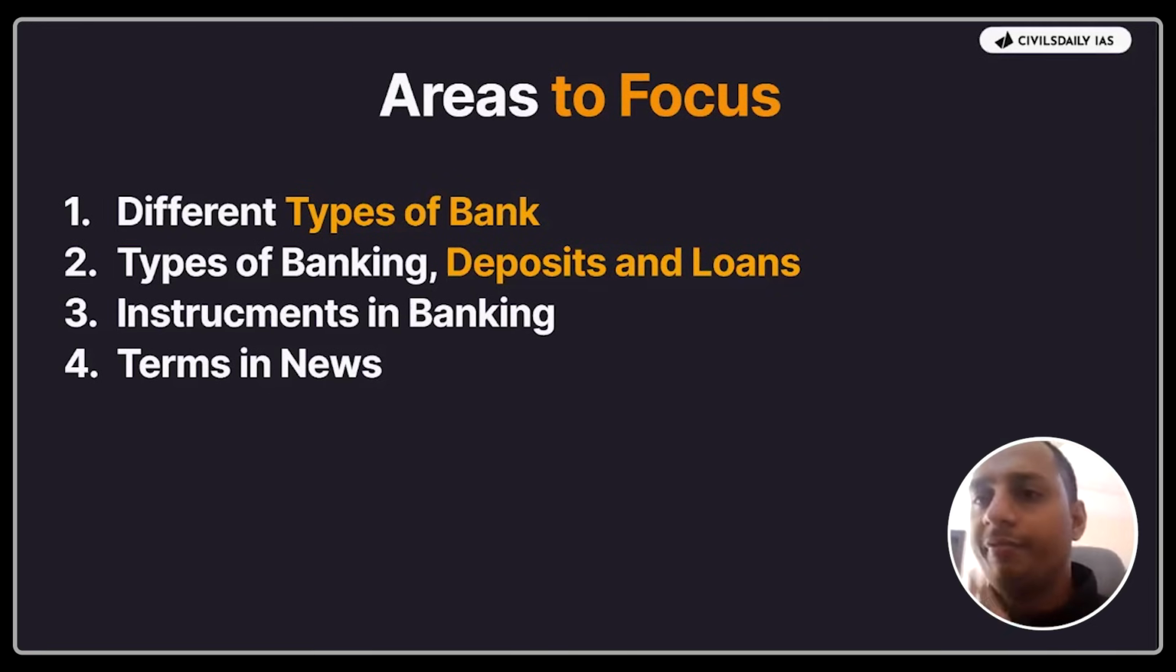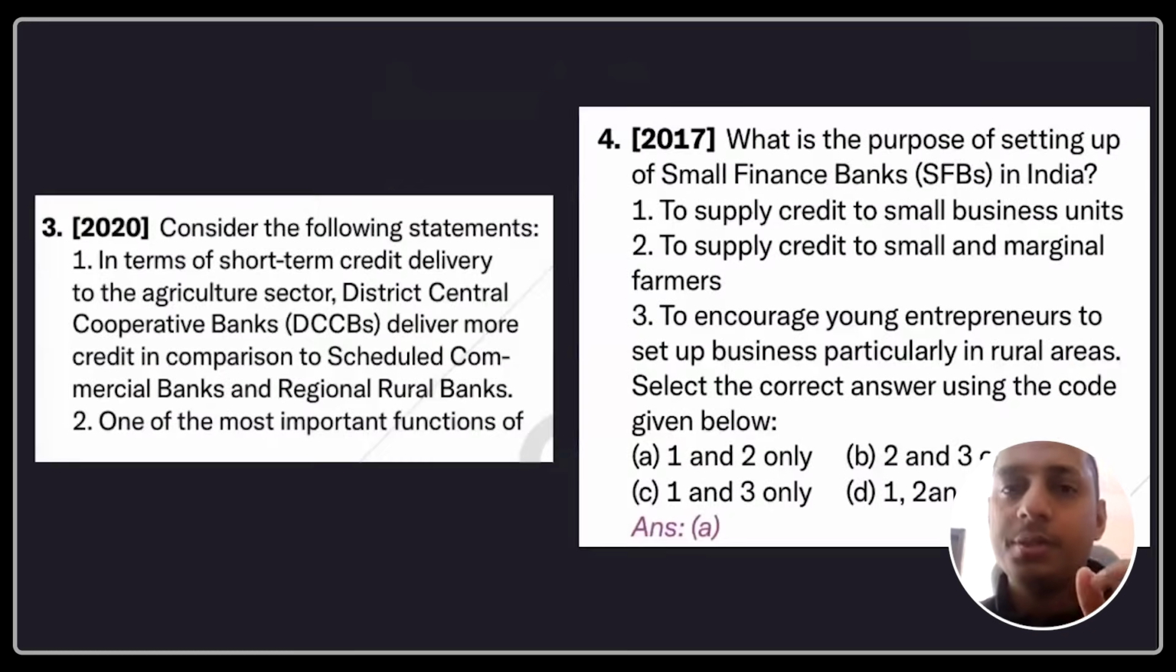Okay, so different types of banks, especially the NBFCs, types of banking, the deposits, different types of loans, teaser loans, syndicate loans, which UPSC asked in 2024 as well. Instruments in banking, MCLR, priority sector lending, all the other things. And the terms in use, because the merchant discount rate, UPSC asked with respect to demonetization, when everyone was then using the point of sale machine.